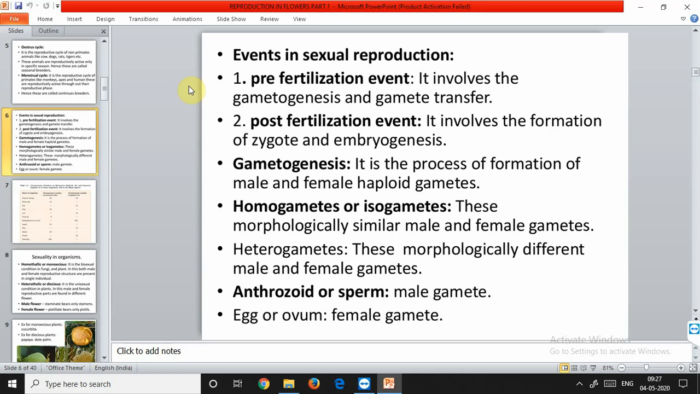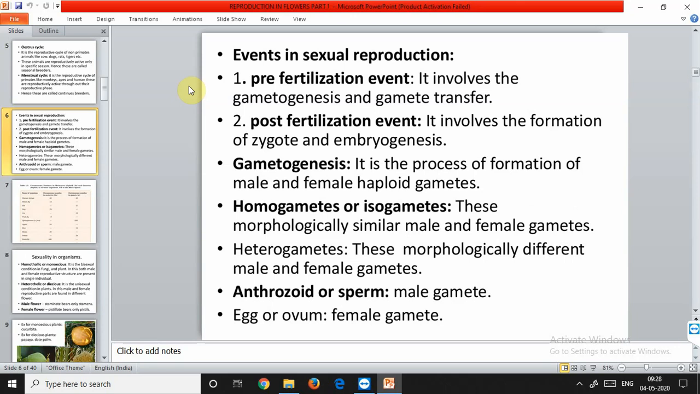So what is gametogenesis? Gametogenesis is the process of formation of male and female haploid gametes. Gametes are always haploid. This should be kept in mind. How they are haploid, we'll discuss later when we discuss cell division. In some algae, the two gametes are so similar in appearance that it is not possible to categorize them into male and female gametes. So these are also called the homogametes or the isogametes. When the two gametes formed are morphologically as well as physiologically similar, they are called isogametes, and this mainly occurs in lower plants, that is fungi.